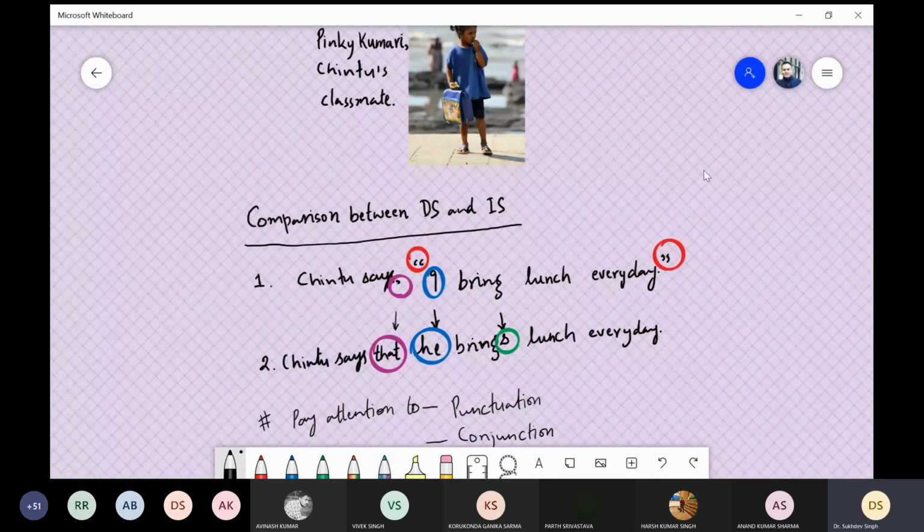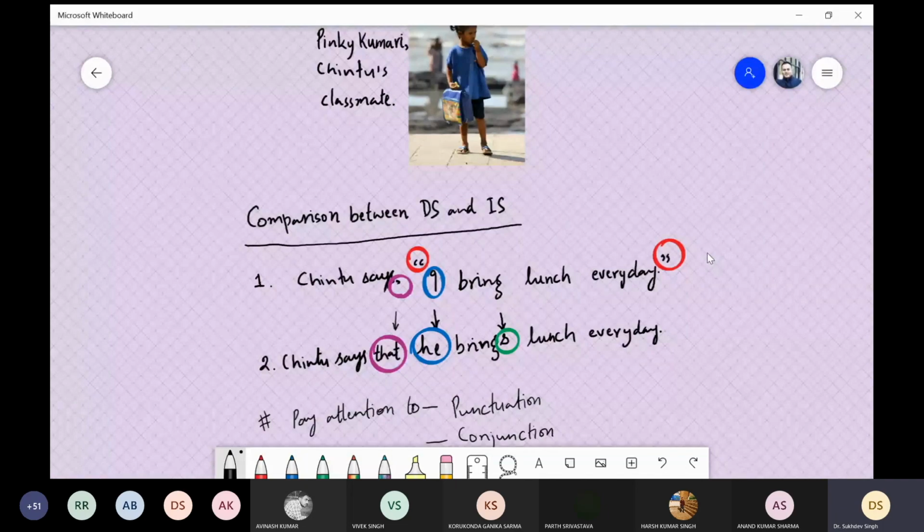This is the first statement in direct speech which Chintu had made. Chintu says, then we added this comma. After the comma, we added in this red circle inverted commas, and then we put the statement, I bring lunch every day. After that, we use the full stop here, and after the full stop, we use the inverted commas. So Chintu says, comma, inverted comma start, I bring lunch every day. This is the statement you place. Then you complete the sentence by full stop, and after that, you close the direct statement with the inverted commas. Now see how this direct speech was made into indirect speech.